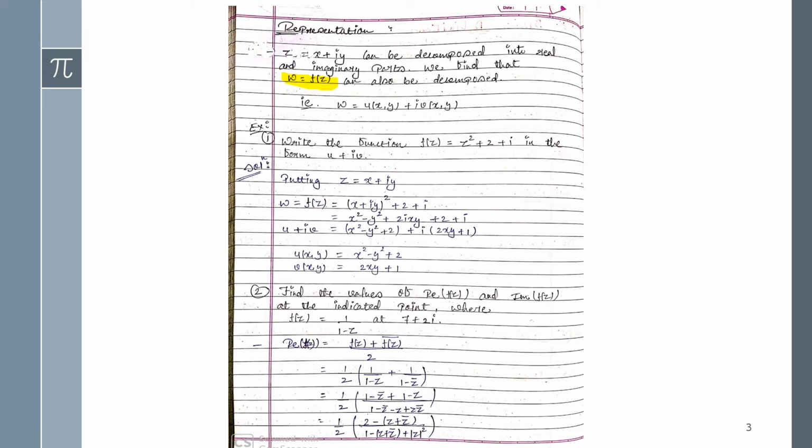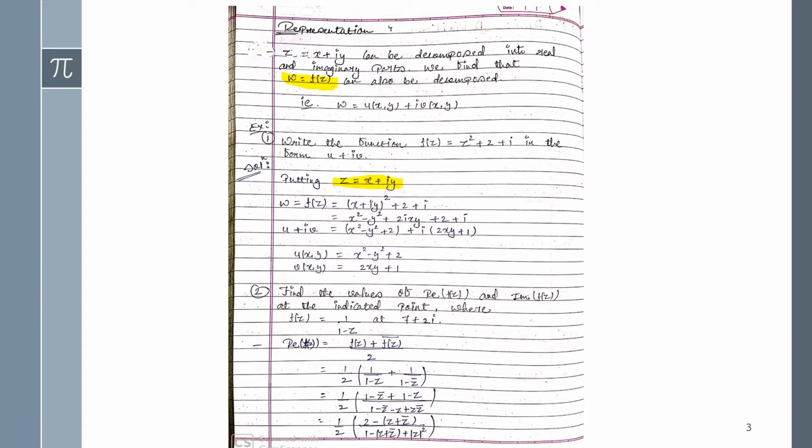The first question is: write the function f of z equals z square plus 2 plus i in the form u plus iv. Here I have given one function f of z, and you have to convert it into the u plus iv form, that is, find its real and imaginary parts. From the given function we know the value of z, so putting z equals x plus iy, of course we can put x plus iy in place of z, that is, a real plus an imaginary number.